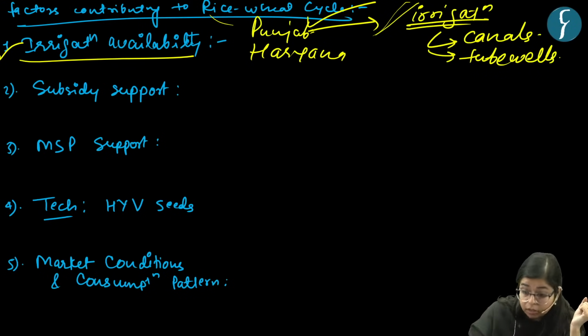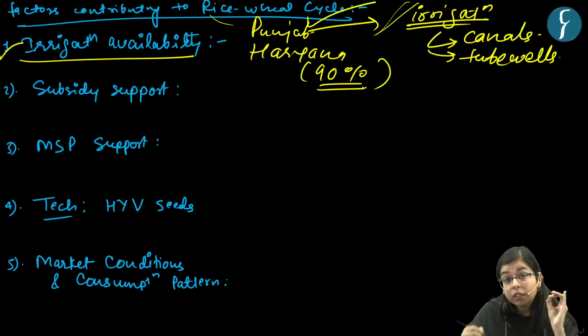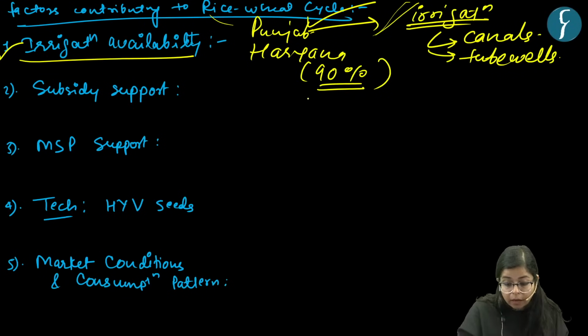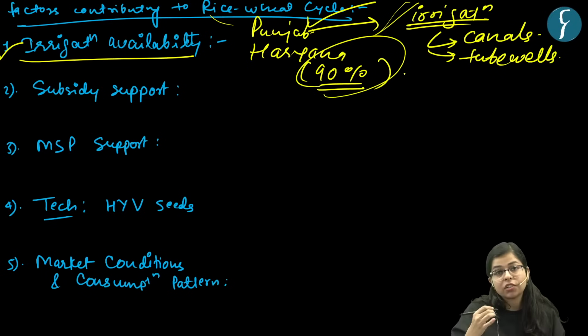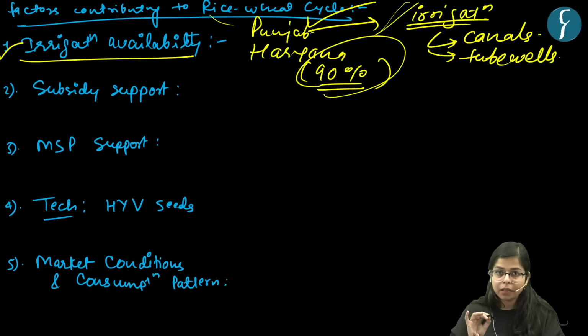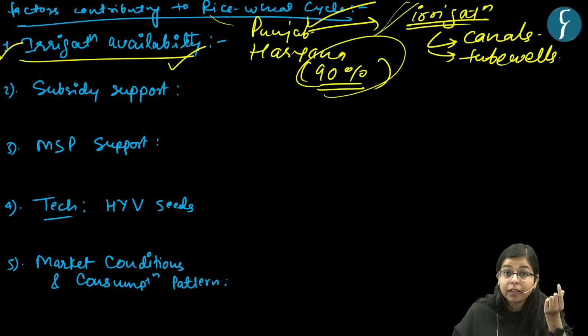As per data, around 90% of the agricultural area of Punjab and Haryana is under irrigation, so it is vast compared to other states of the country. So this was one advantage these states had, right?